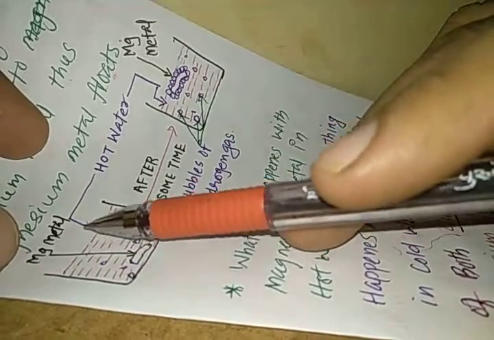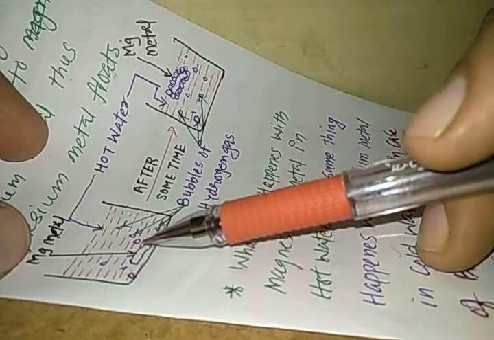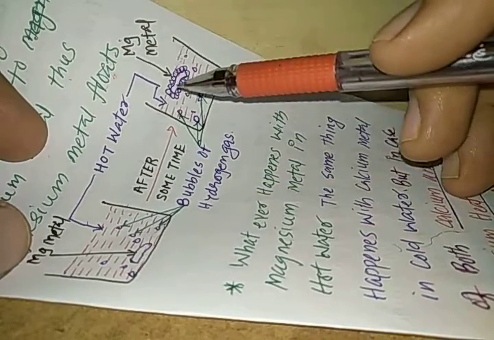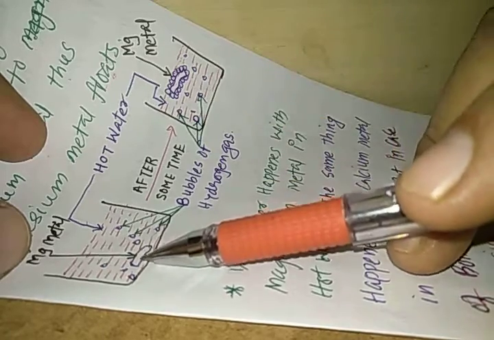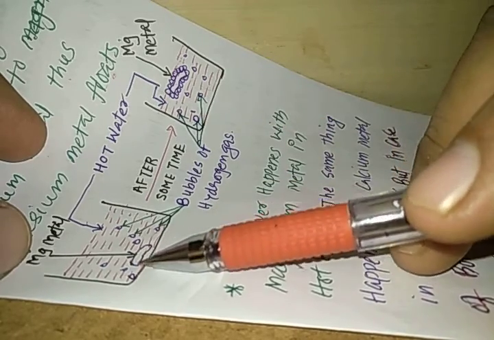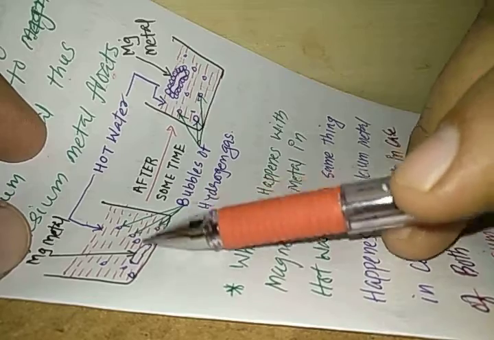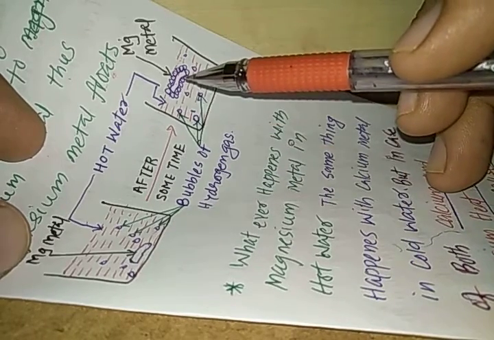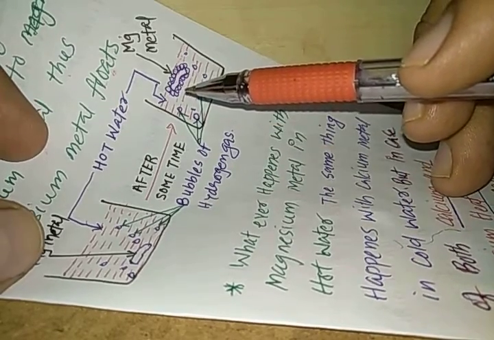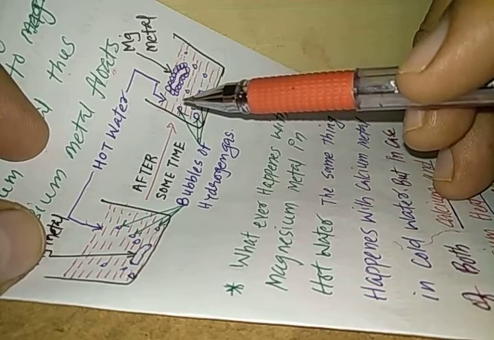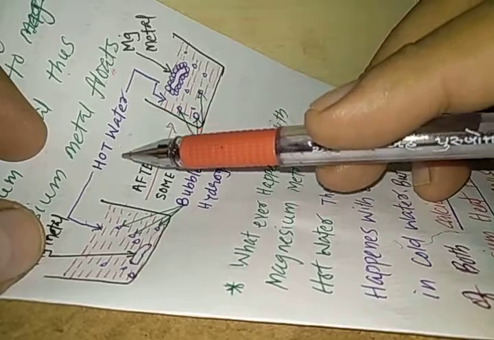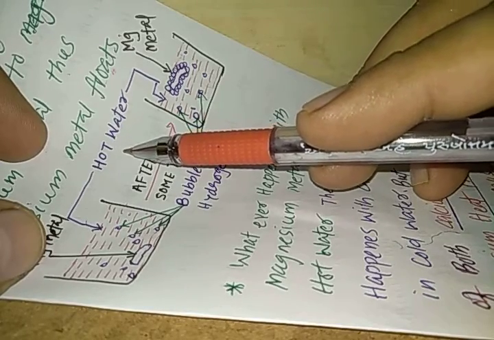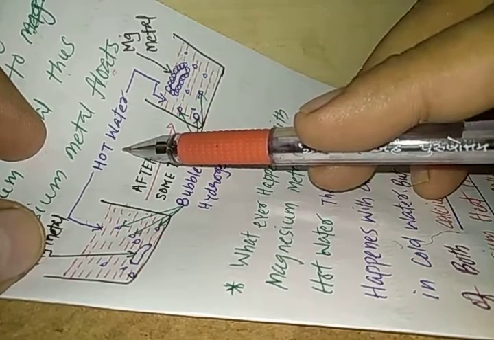So instead of magnesium metal, if you take calcium metal, it will also produce hydrogen gas. These hydrogen bubbles are again available on the surface of this metal, and the calcium metal starts floating. But remember, my dear students, that calcium metal can even react with cold water, and produces hydrogen gas.